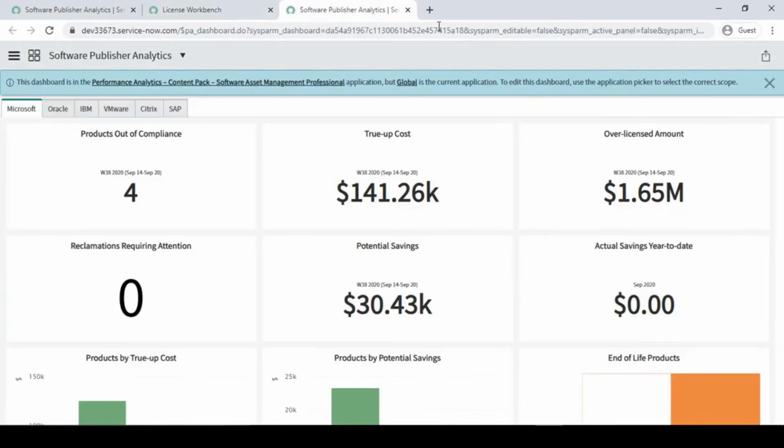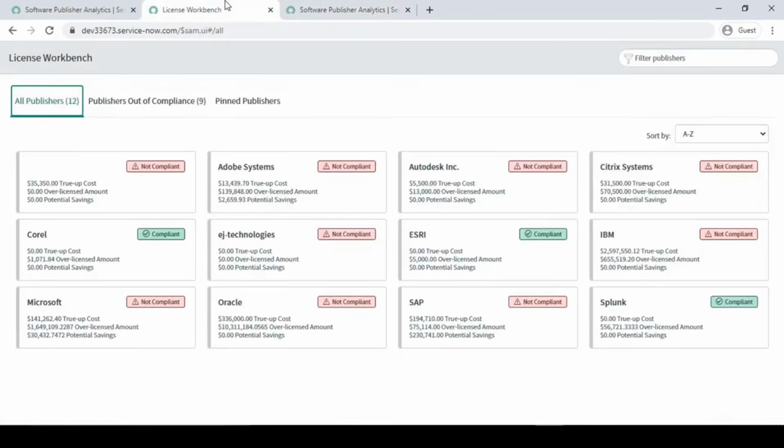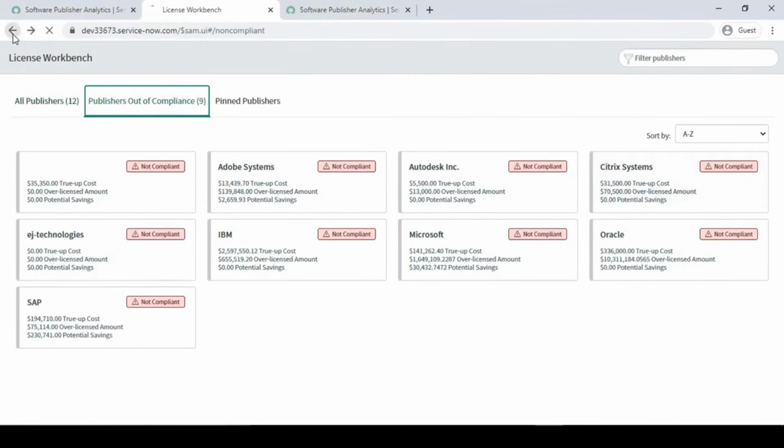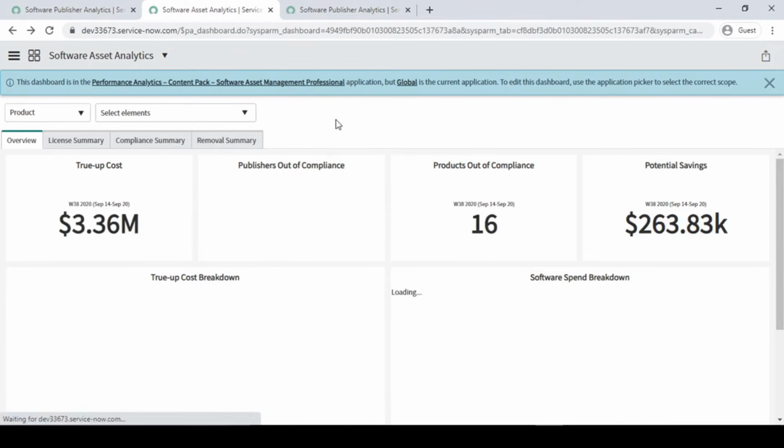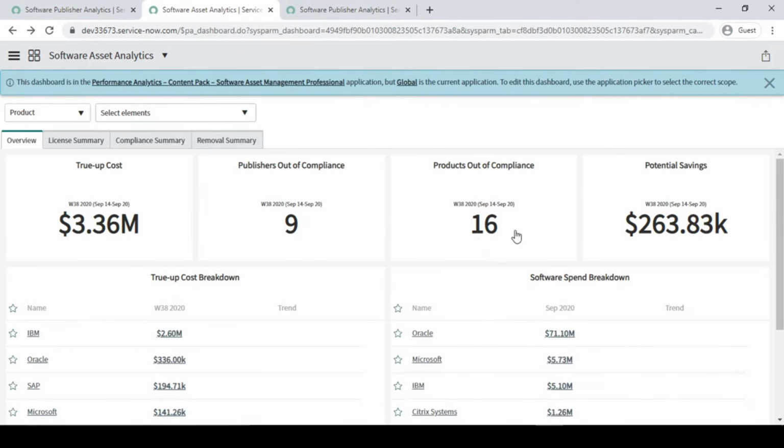So here it will give us the graphical view, basically, right? So let me go back and say here again, out of 9 we have seen that 9 was out of compliance, right? 16 was the product. So the potential saving is this much it is giving me, that means we have saved this many dollars, $260.